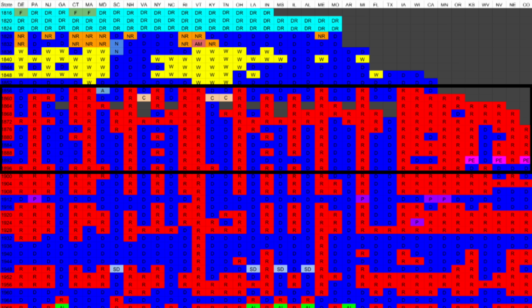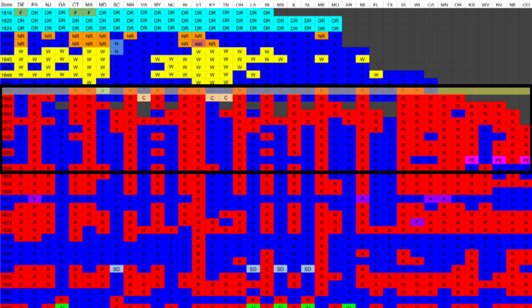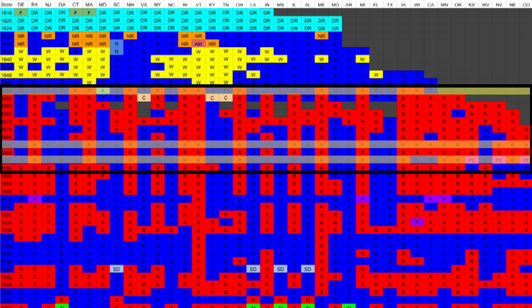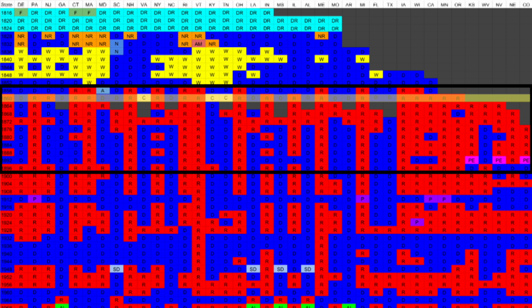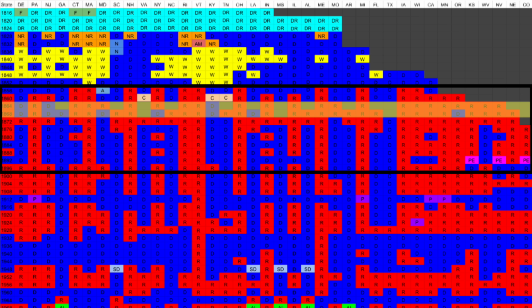The 3 exceptions in the third party system are Buchanan's victory in 1856 and Grover Cleveland's victories in 1884 and 1892. Also note that in 1860, 3 states voted for the Constitutional Union Party, and there was a divide between Northern and Southern Democrats that I did not show on here. Also, some states did not vote in 1864 and 1868 due to the Civil War and Reconstruction.